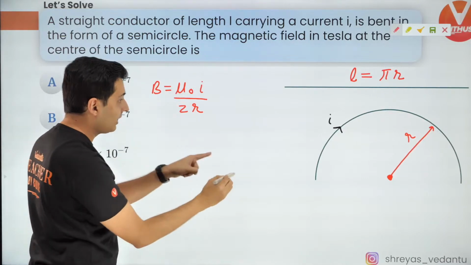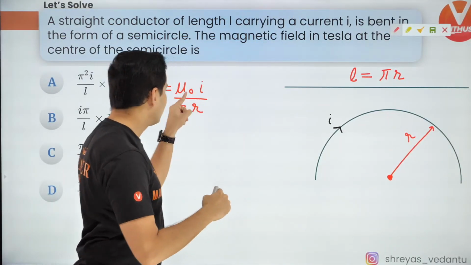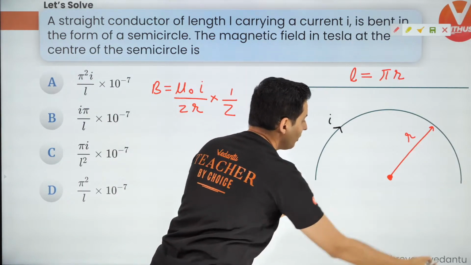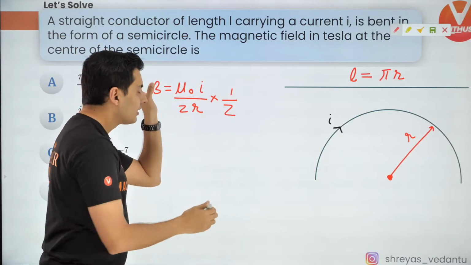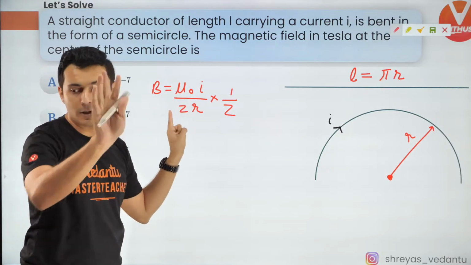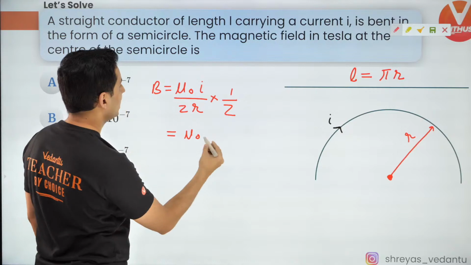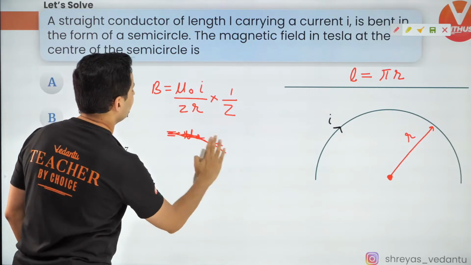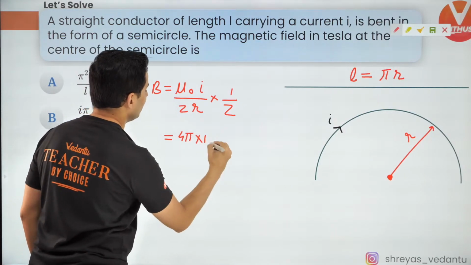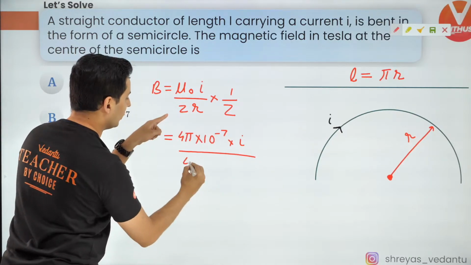Okay, 2r, but it's a semicircle. Be careful. If it was a complete circle, this is the formula. For a semicircle, it will be exactly half, because each half will contribute something. So the contribution of one of the halves will be half of the complete circle's contribution. That's it. Now it's just substitution. Mu naught is nothing but 4 pi into 10 to the power minus 7. Current is current. Now 2 2s are 4.